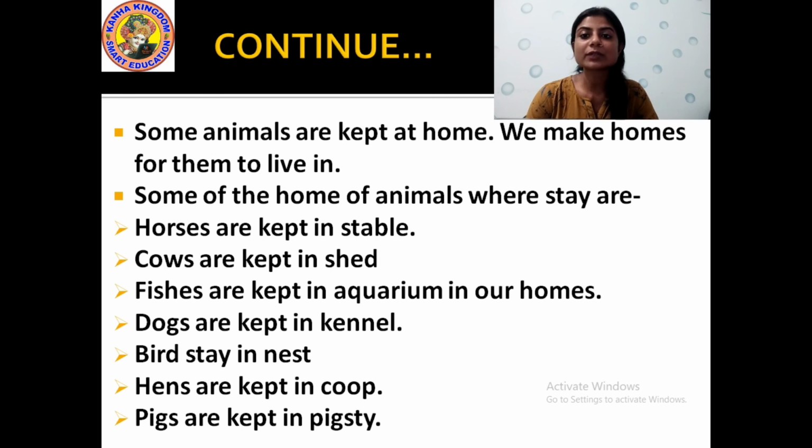our surrounding, in our home surrounding. Okay, because they do not harm us in any way.